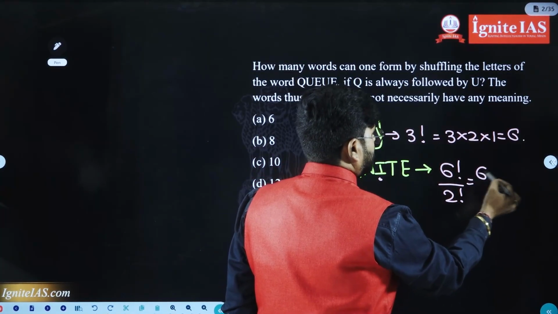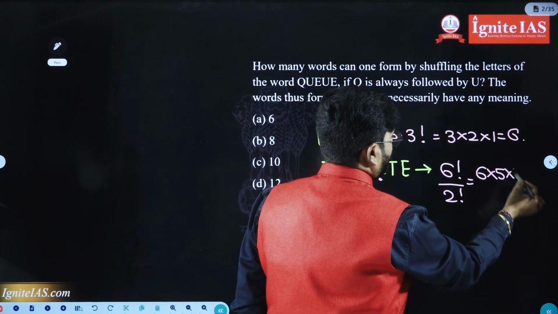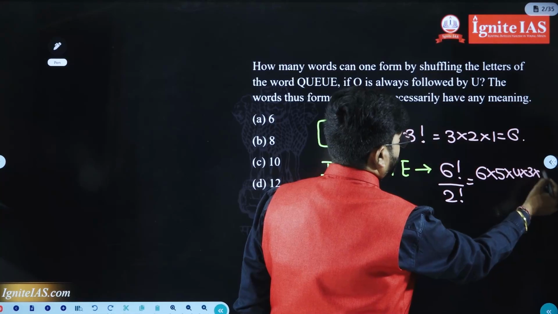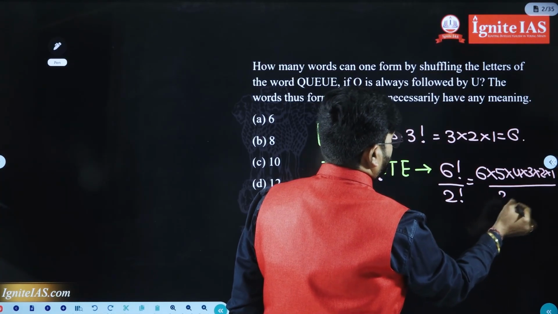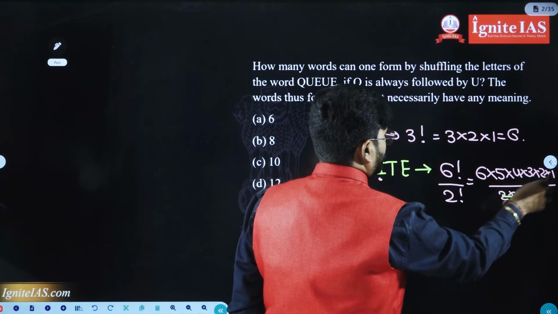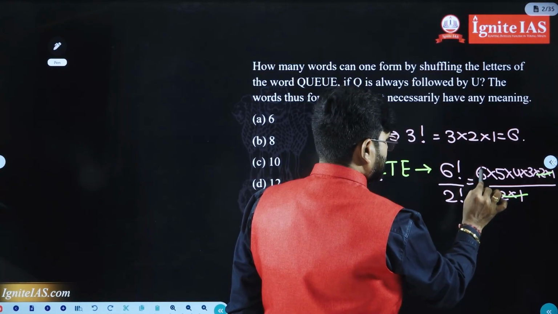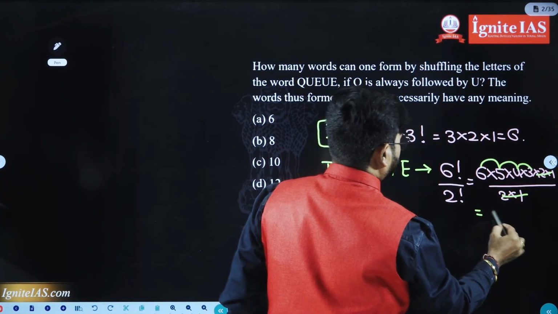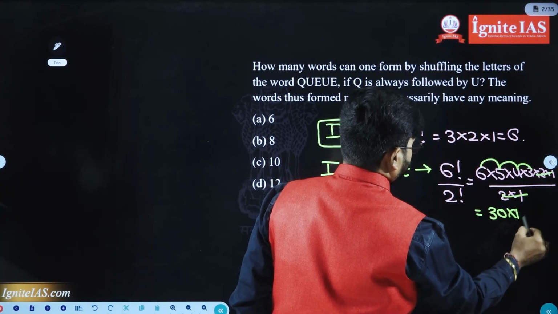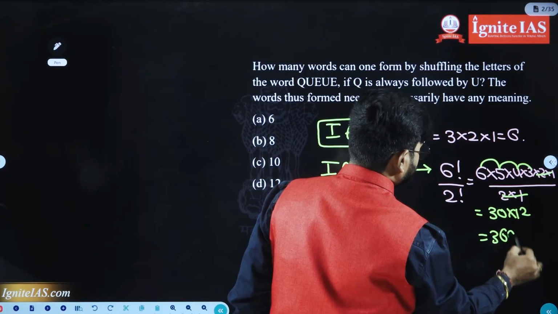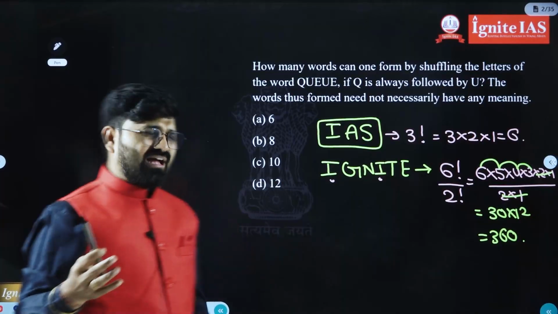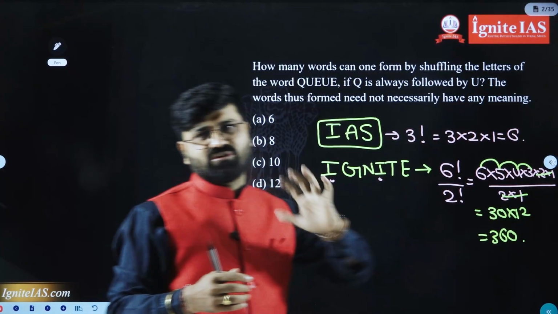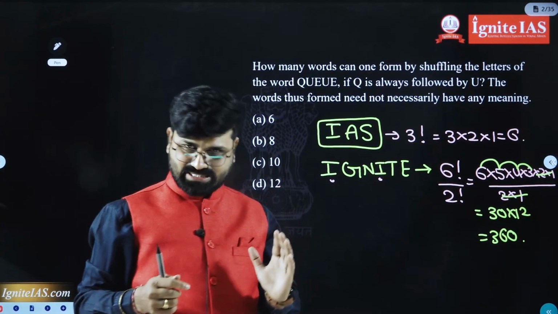6 factorial is 6 into 5 into 4 into 3 into 2 into 1 divided by 2 into 1. The 2 into 1 cancels. So finally 6 into 5 is 30, 30 into 12, how much is it? 360. 360 words can be formed. Otherwise, 6 factorial is 720, 720 by 2 is 360.